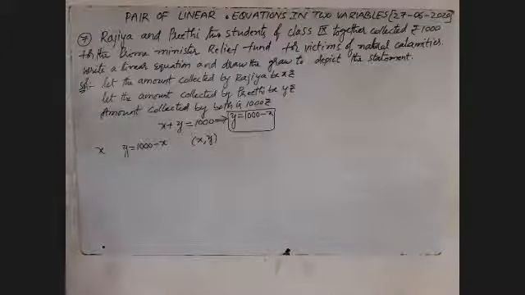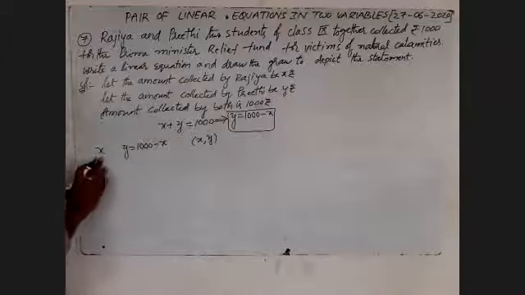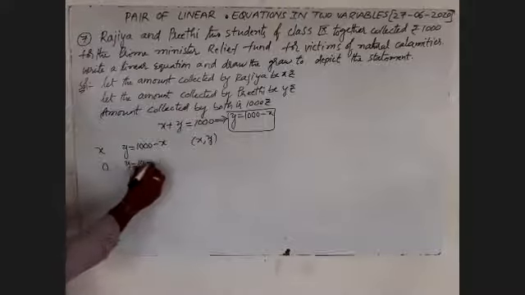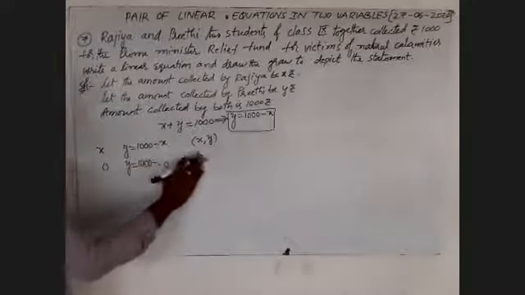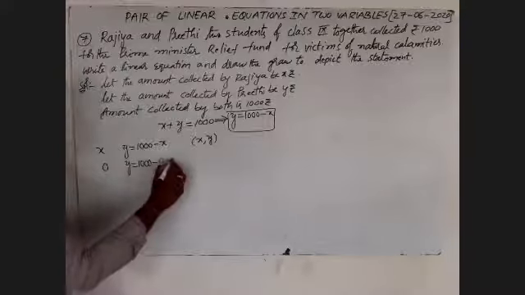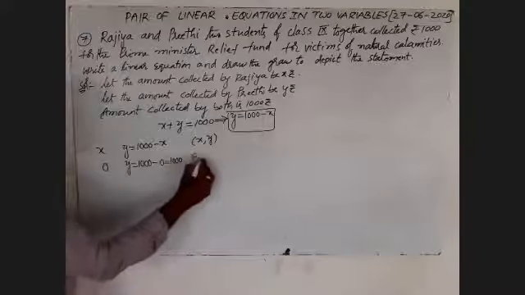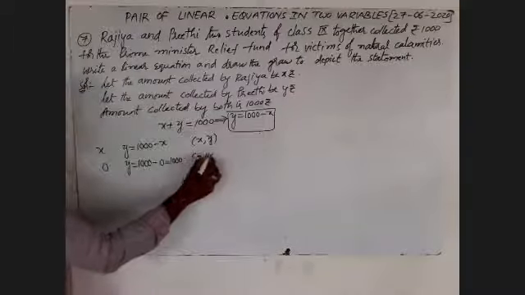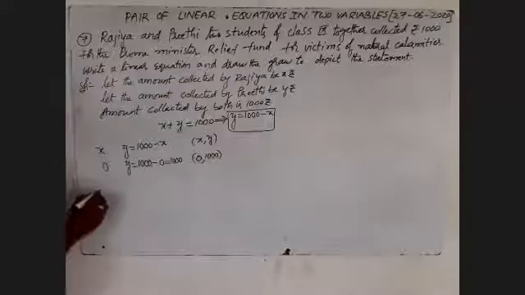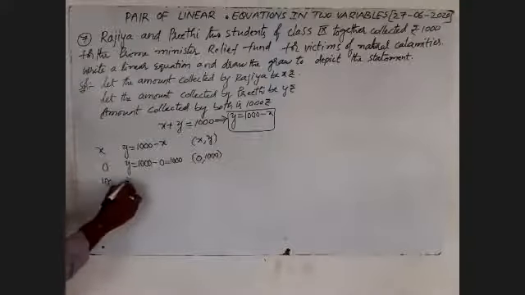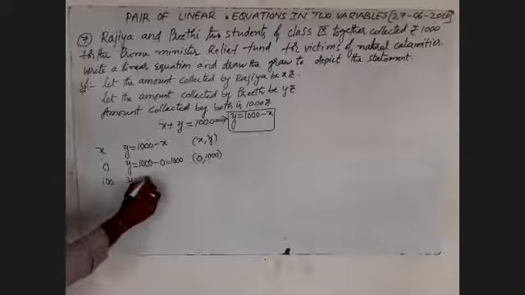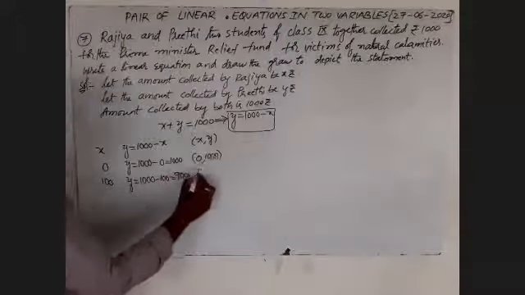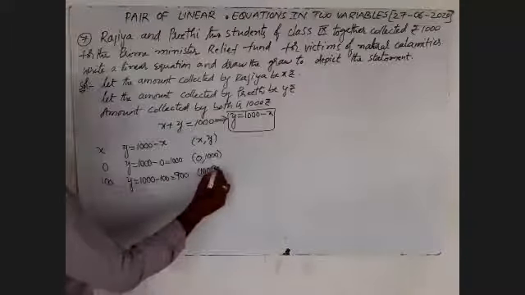First we'll take, let x is equal to 0, then y is equal to 1000 minus 0, which is 1000. That is the point 0 comma 1000. Then we'll take x is equal to 100, y is equal to 1000 minus 100, that is 900. Here we'll write 100 comma 900.